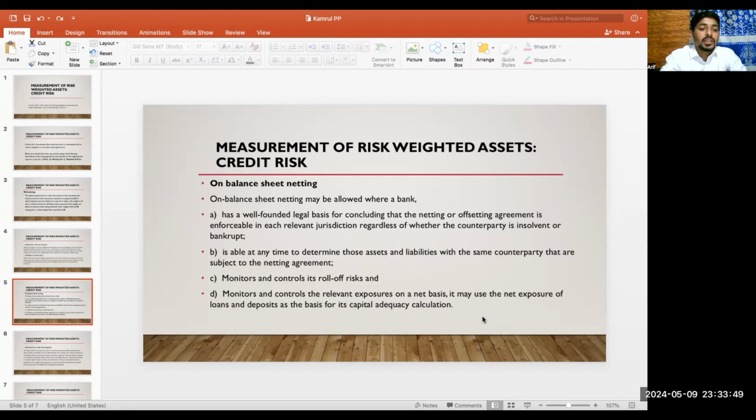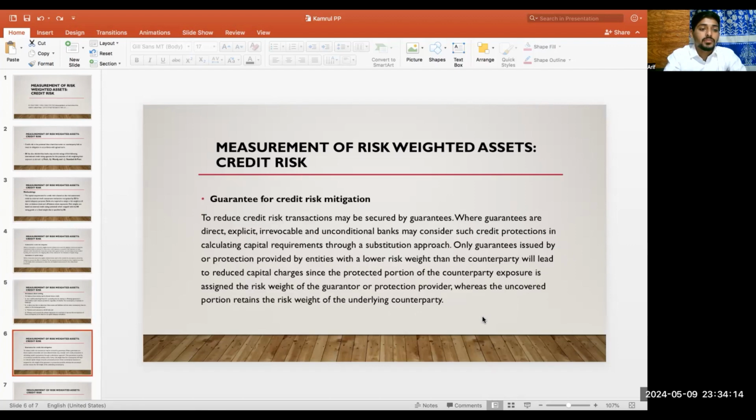It is able at any time to determine those assets and liabilities with the same counterparty that are subject to the netting agreement, monitors and controls its roll-off risks, and monitors and controls the relevant exposures on a net basis. It may use the net exposures of loans and deposits as the basis for its capital adequacy calculation.